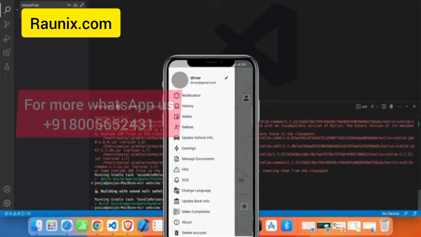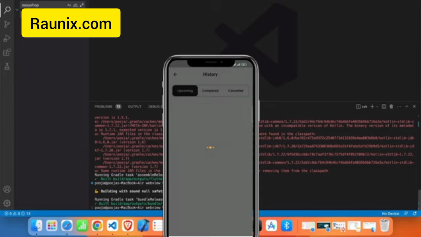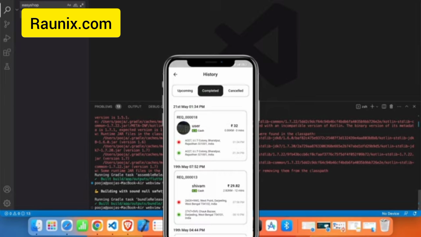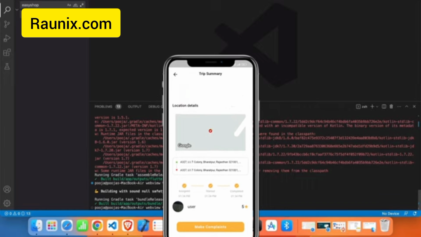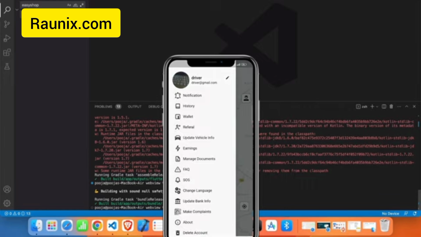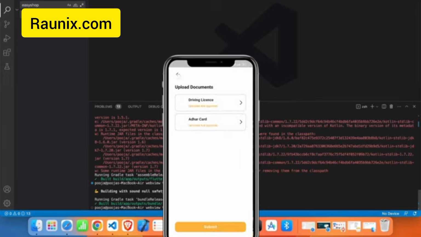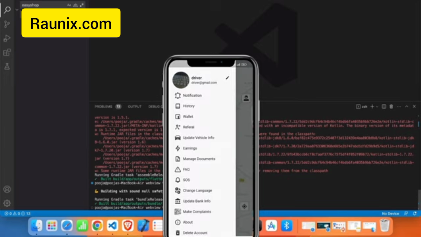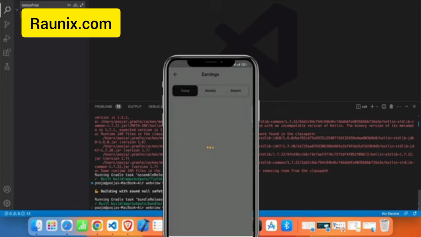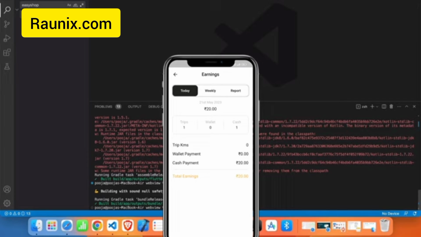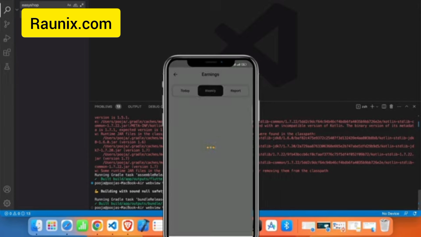You can see contact number of admin. You can also see all the other features like history and also all the past bookings will be shown here. You can see detail of each booking also. In our uberclone 2023 combo, you can also get document uploading and everything. The admin can control these documents. The driver can also see his earnings daily, weekly, and he can also see reports.